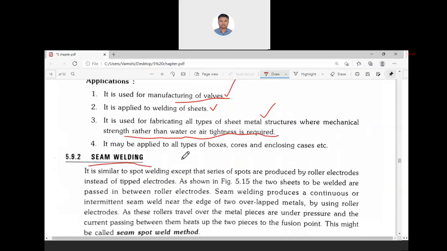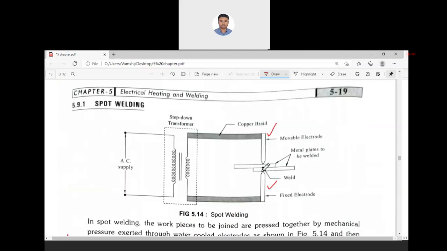Next one is seam welding. In spot welding, only one point of joint is there. Where the exact spot is that the weld is required, there only we will apply this welding and create the weld. Spotting.